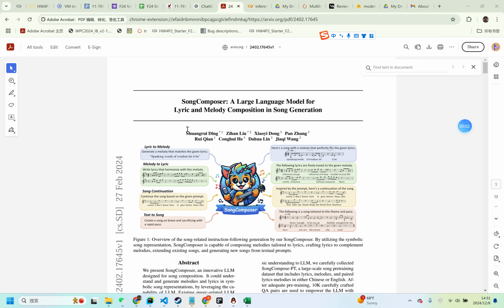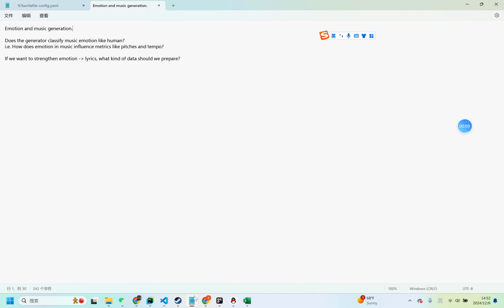Let me introduce our work called SongComposer. It's a large language model for lyrics and melody composition in song generation. So the topic I'm focused on today is emotion and music generation.